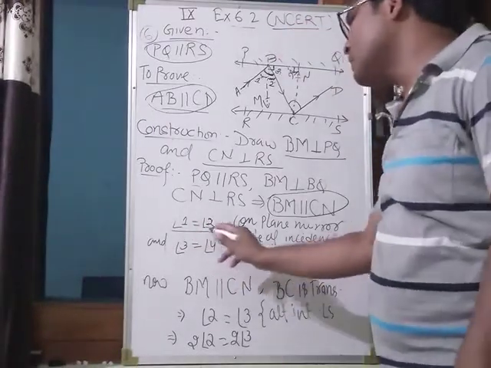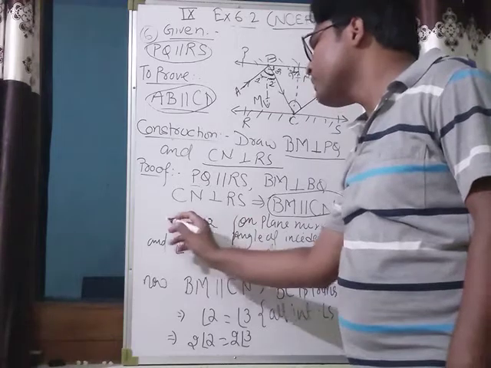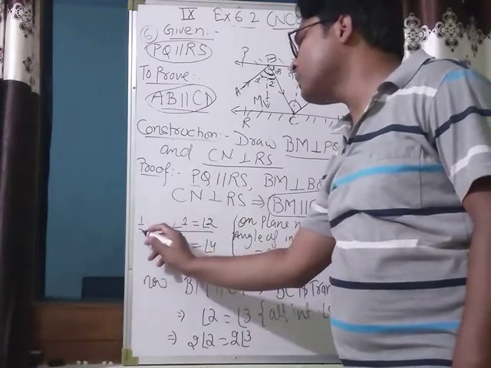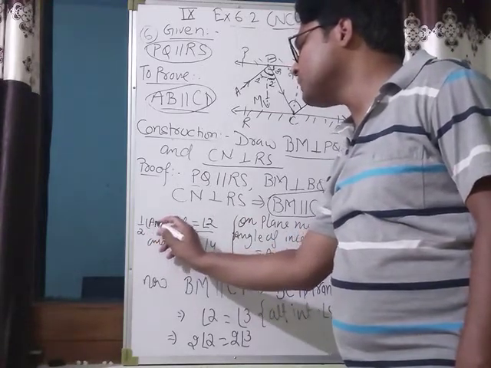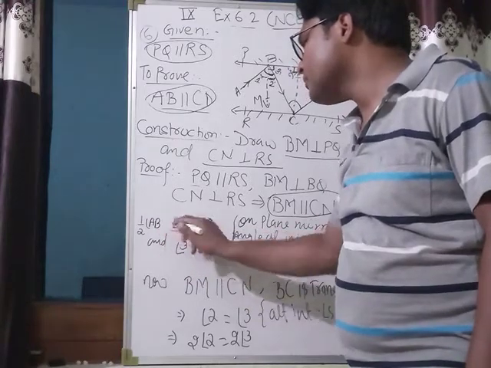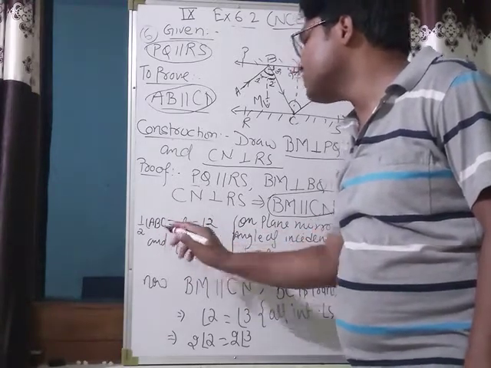So we can write here: angle 1 is equal to angle 2 is equal to half of angle ABC.